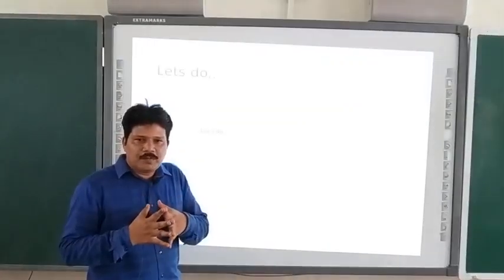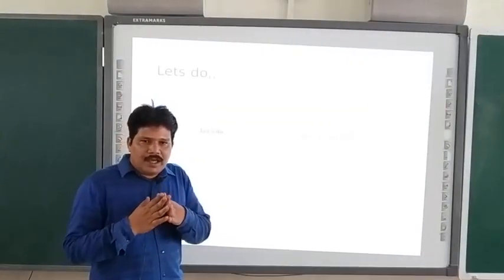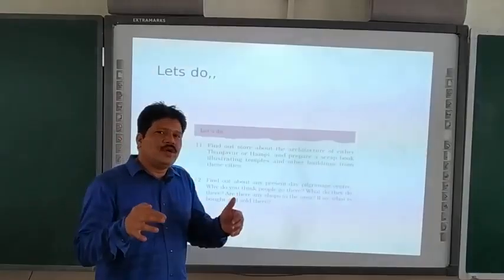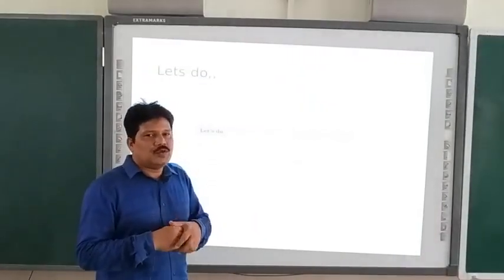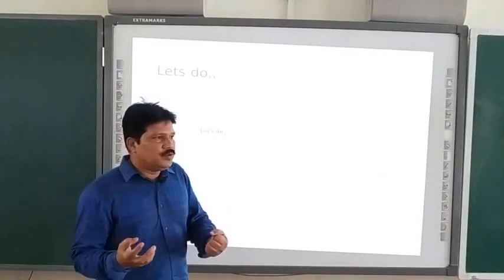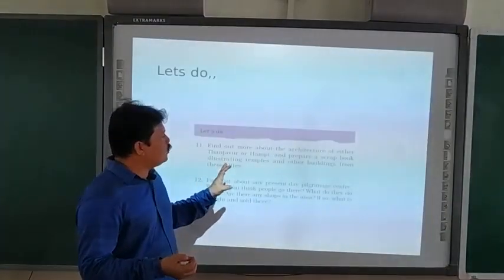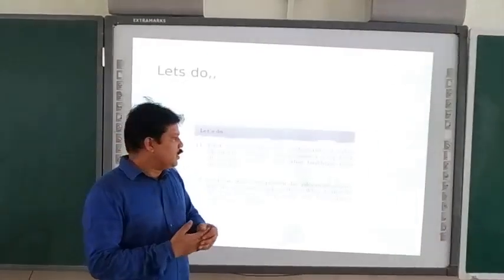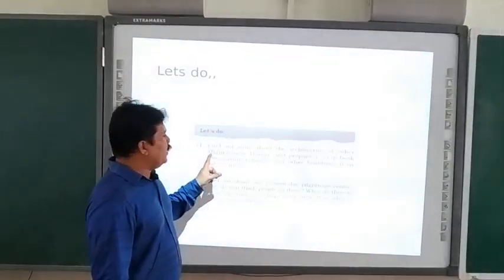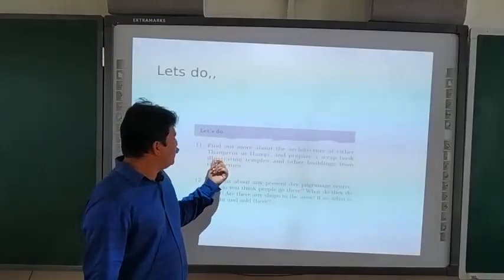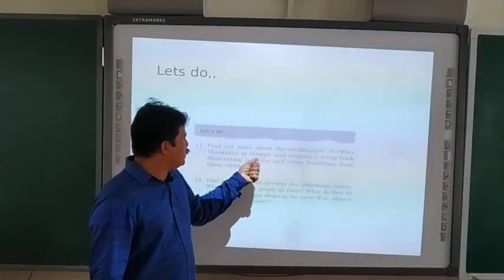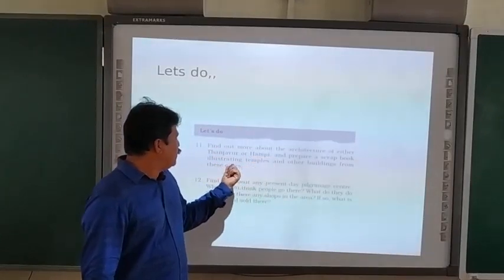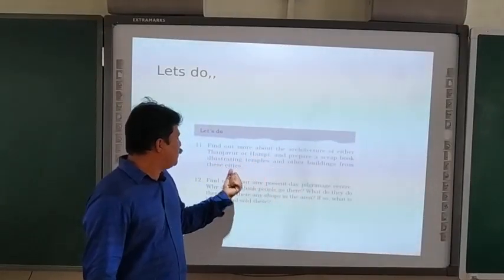Let's Do, I will explain. Studying about Delhi is different; locating Delhi on a political map is a different thing. So what is 'Let's Do'? It is nothing but the activity asked in that particular chapter. For example, I am reading this: find out more about the architecture of either Tanjore or Hampi, and prepare a scrapbook illustrating temples and other buildings from the cities.